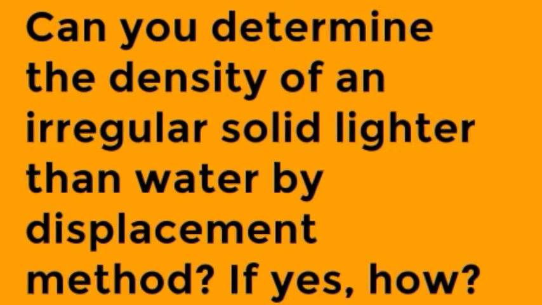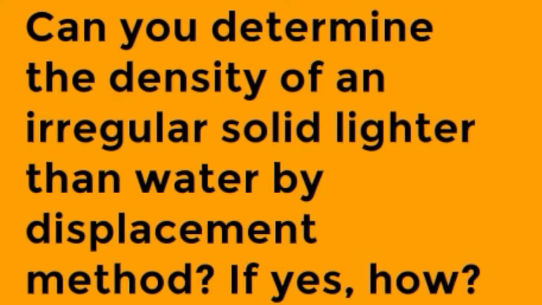Now when the cork is completely immersed, note down the final reading of the water level and let it be V1 ml. The volume of the water displaced by the stone is V ml, and the volume of the water displaced by the stone and the cork together is V1 ml. Now to find out the density of the cork, we use the formula D equals mass of cork upon volume of cork.